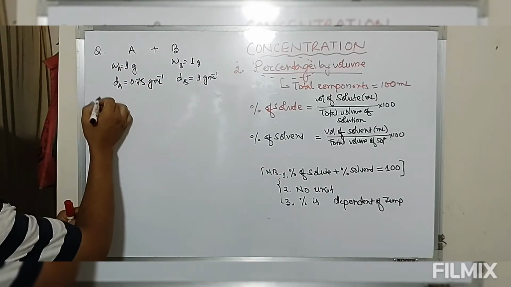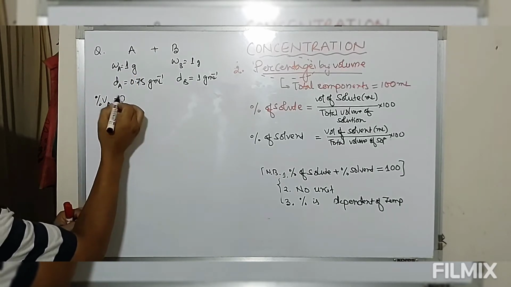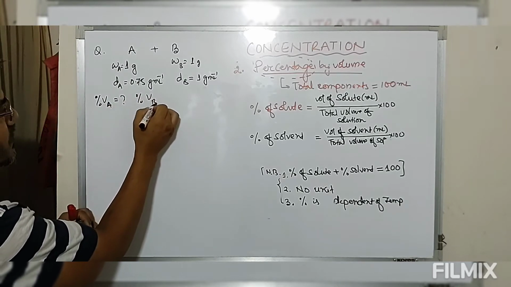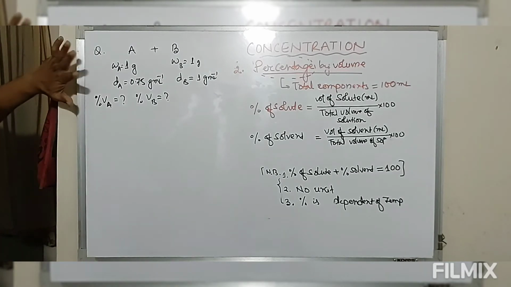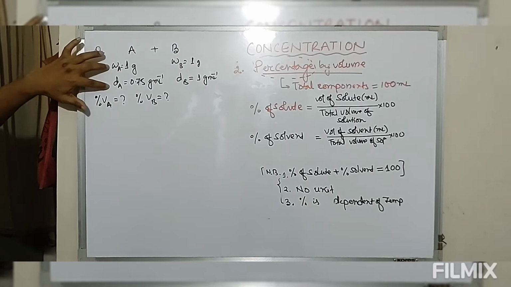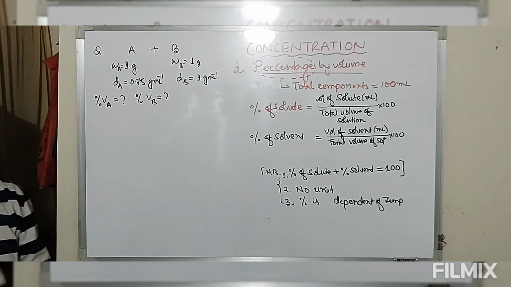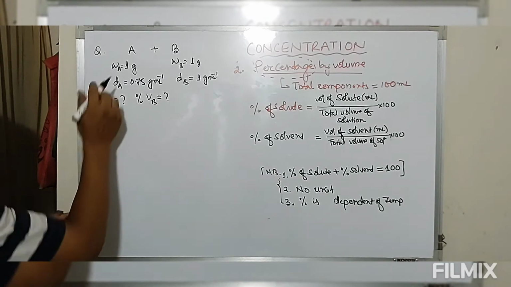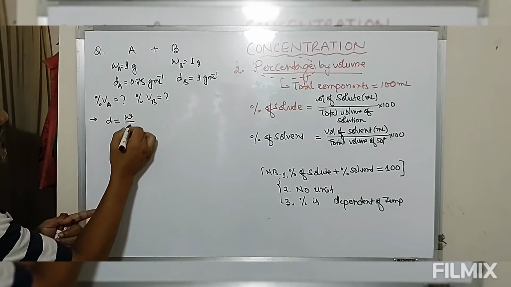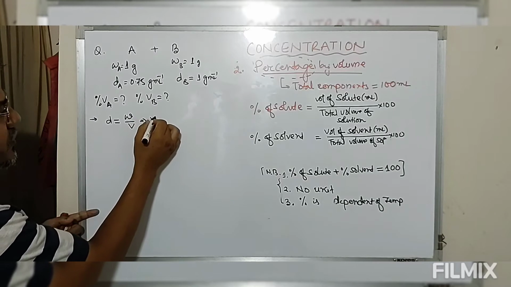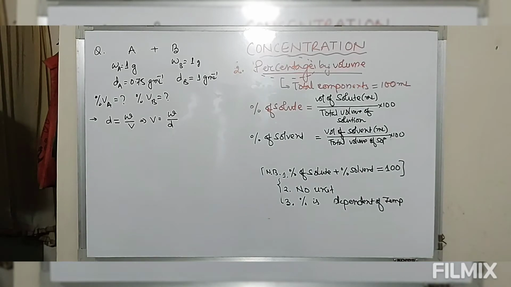Now we have to find the volume percentage of A and volume percentage of B in the mixture. In this problem, mass and density of the components A and B are given. Now we have to express in terms of volume percentage. So for this we have to use the definition of density. Density of any given substance is defined as mass divided by volume. So therefore volume is equal to mass divided by density. So we get this volume.